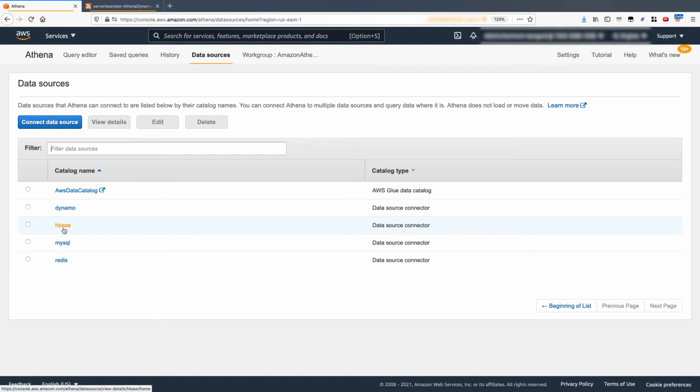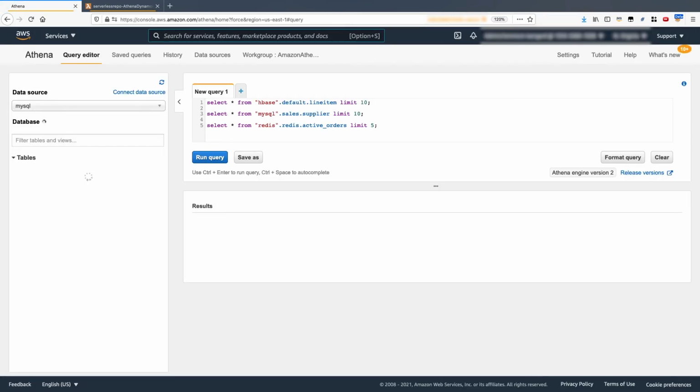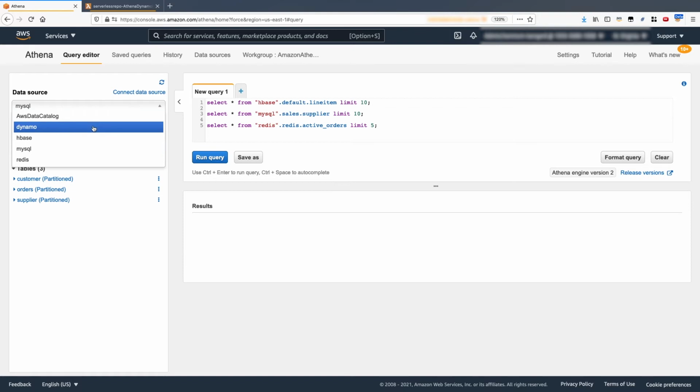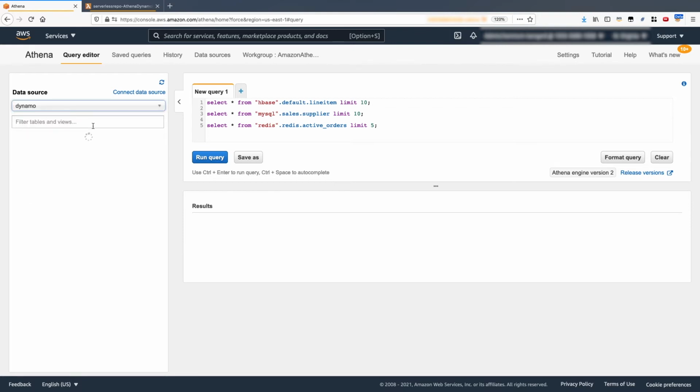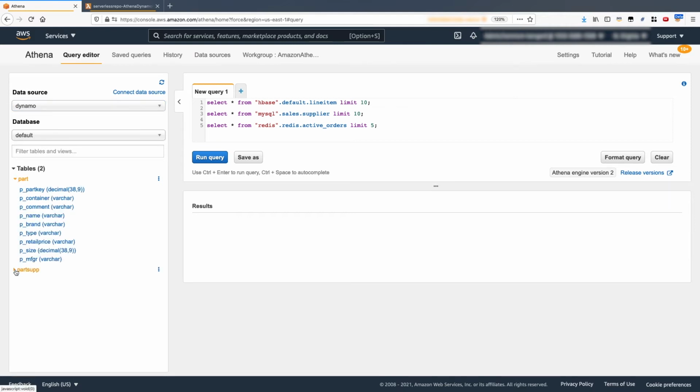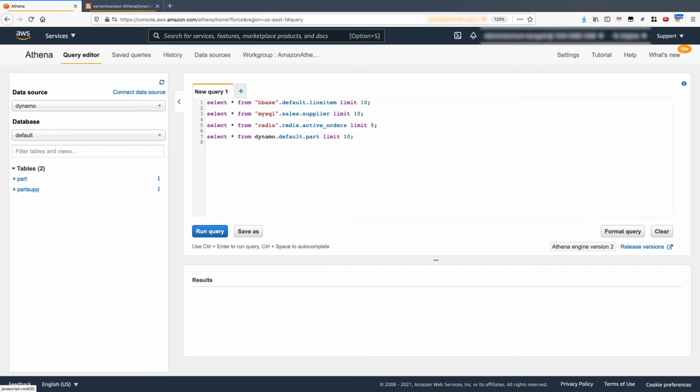And now we have our DynamoDB data source connector deployed, configured, and registered alongside our Glue catalog and the other 3 data source connectors already deployed. So let's now head back over to run some queries against this data source connector. But before we do that, let's browse the metadata of our DynamoDB tables using the new connector. If we select the data source drop-down list again and choose Dynamo, we should now start to see some of the metadata of our DynamoDB tables. Here we can see both our parts and part supplier tables listed and the attributes of each table.